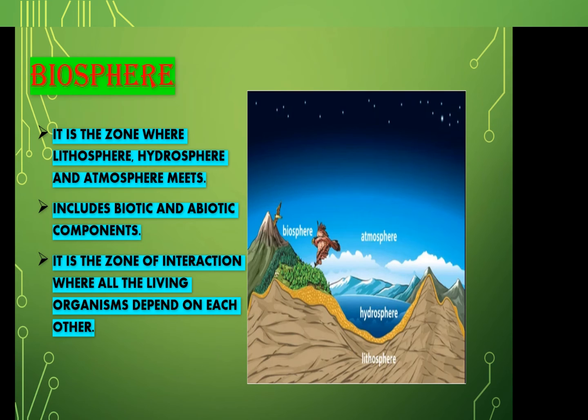Okay, so now we end our video. In this video we learned that environment is divided into two parts, natural and human made. Natural environment is divided into two parts, physical and biological. Physical environment is divided into four parts: lithosphere, hydrosphere, atmosphere and biosphere. Lithosphere means land, hydrosphere means water, atmosphere means air, and where all these three zones interact is known as the biosphere.